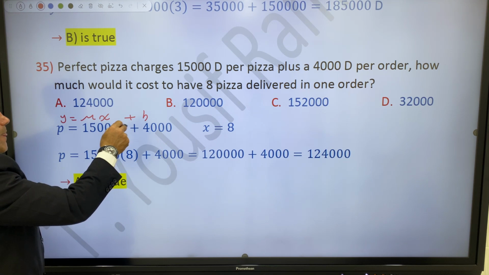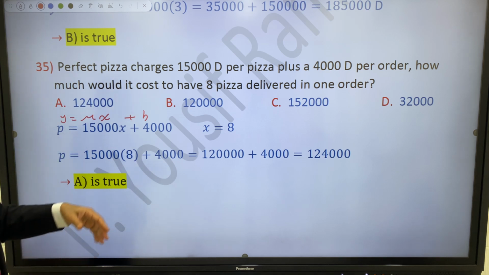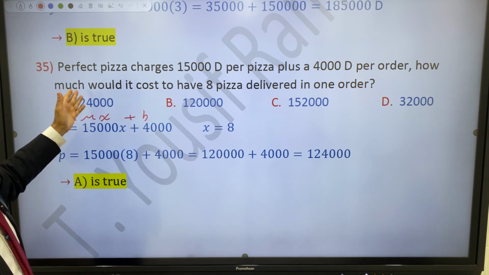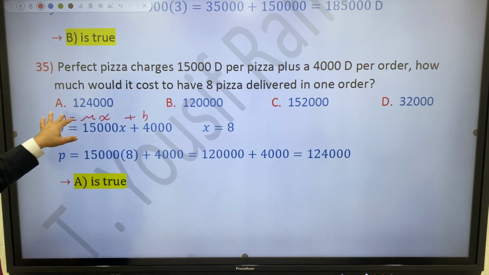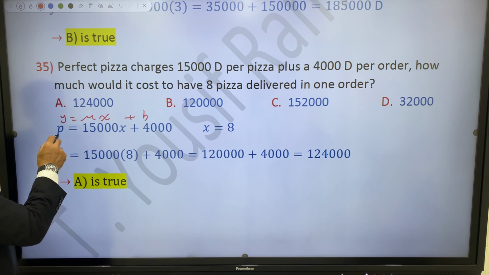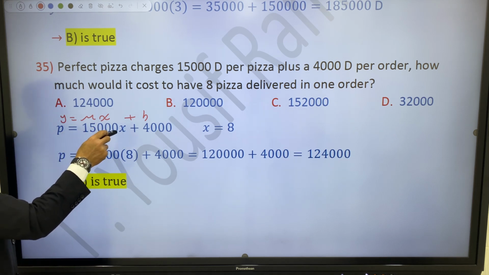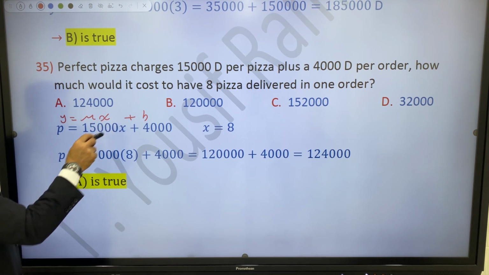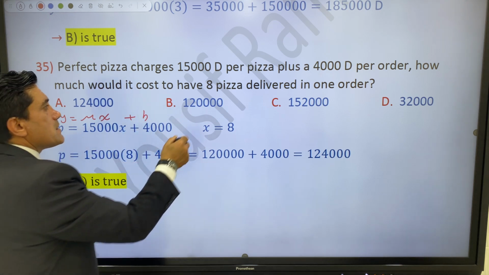Don't forget, please. So just substitute y or p, because the question said how much would it cost to have 8 pizzas, so the price is p equal to 15,000 x plus 4,000. But x is given. X is equal to 8.